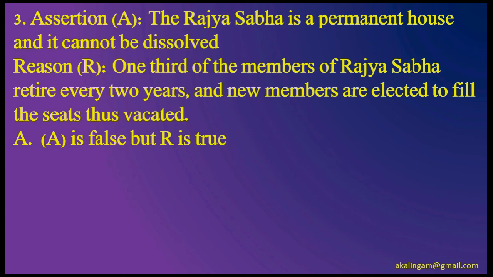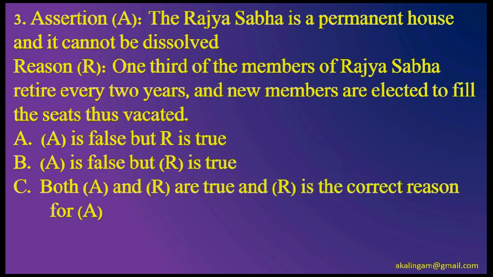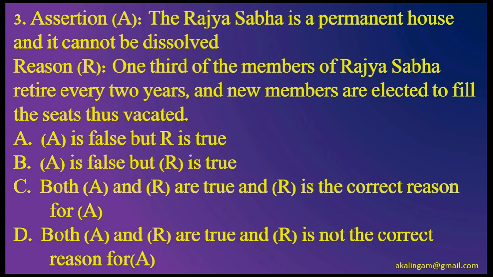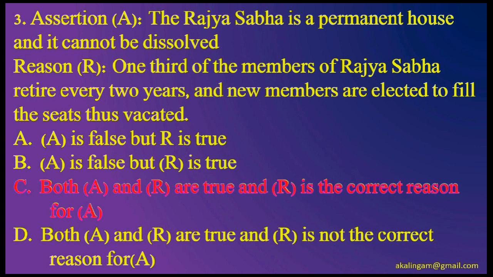Option A, A is false but R is true. Option B, A is false but R is true. Option C, both A and R are true and R is the correct reason for A. Option D, both A and R are true and R is not the correct reason for A. Which is the correct answer? The correct option is option C. Both A and R are true and R is the correct reason for A.